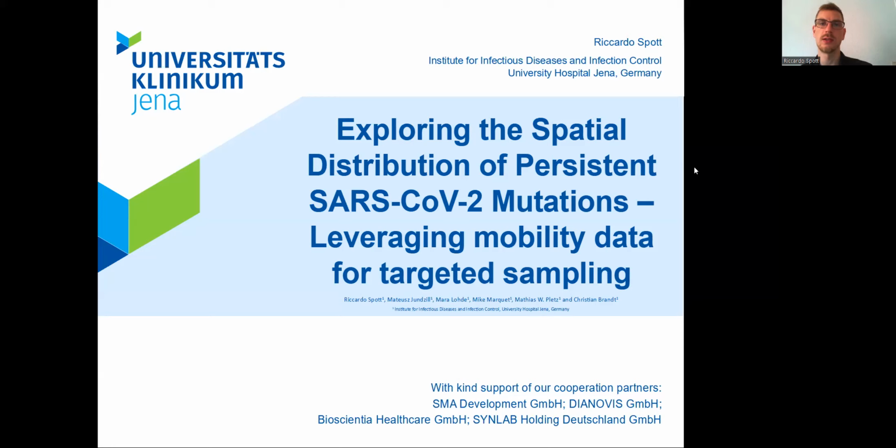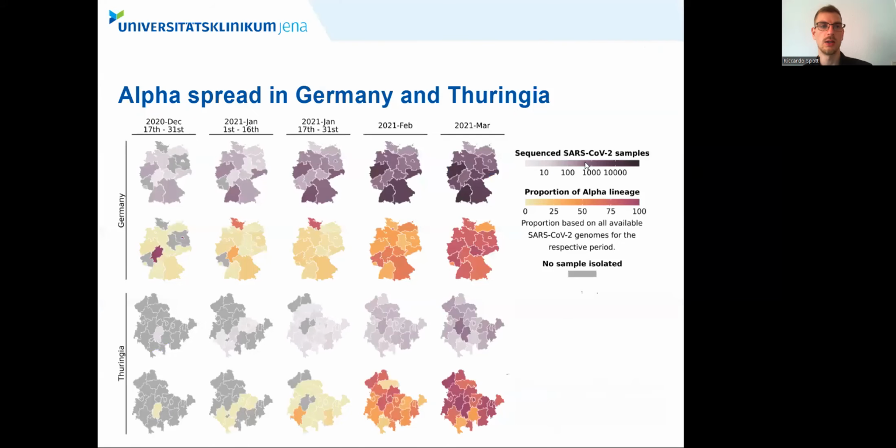I'm a PhD student at the Institute for Infectious Diseases and Infection Control at the University Hospital Jena in Germany. Today I want to tell you about spatial distribution of persistent SARS-CoV-2 mutations, as well as how we utilize mobility data for targeted sampling.